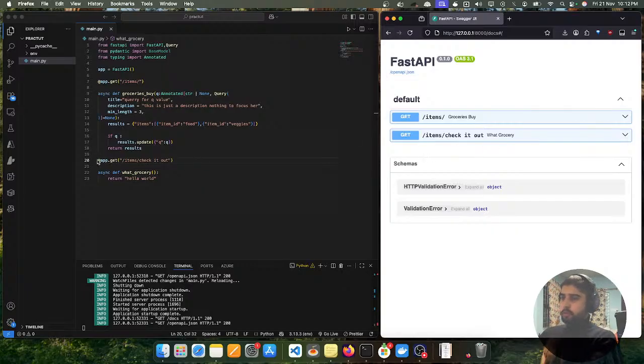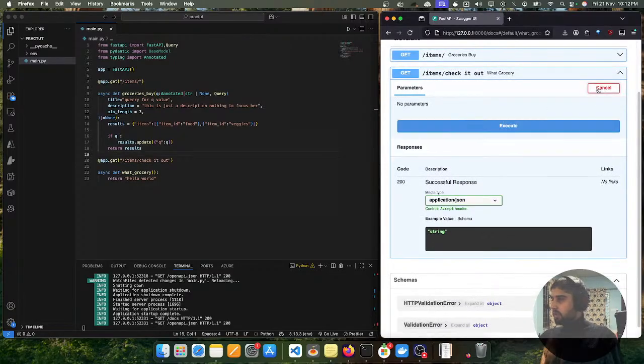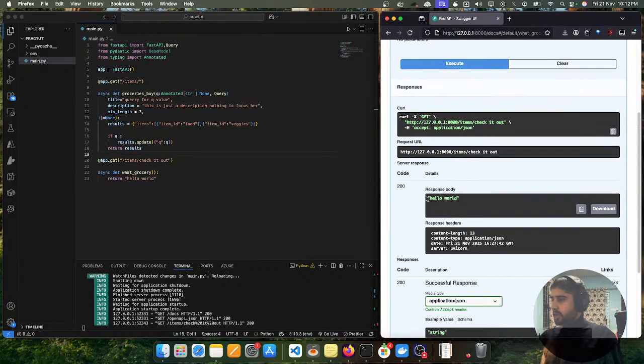You get the concept. We have just added a new path using the app.get method of FastAPI. We have an instance of FastAPI right here, and we have created a path, and when we check it out, there must be something. Okay, I gotta press try it out, execute. After execution, I must get hello world. Okay, so it was the correct code.